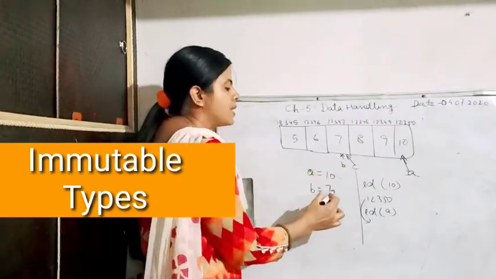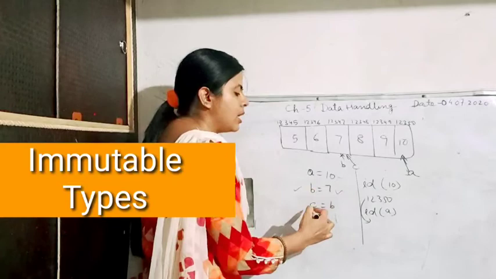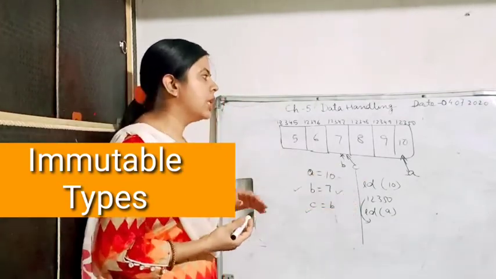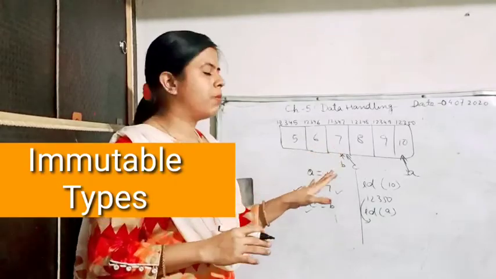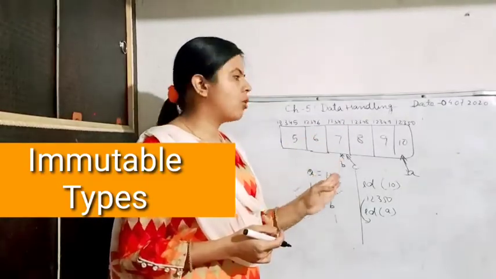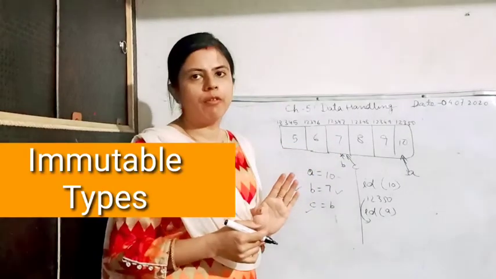So the reference of 7, B and C will be same. Okay. So this is how the immutable data type works. It doesn't change its value at its place. You are seeing that the value is not changing. Whatever the value is, the object will move to that memory reference.